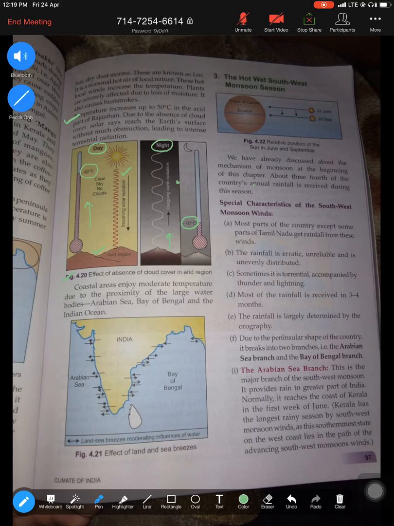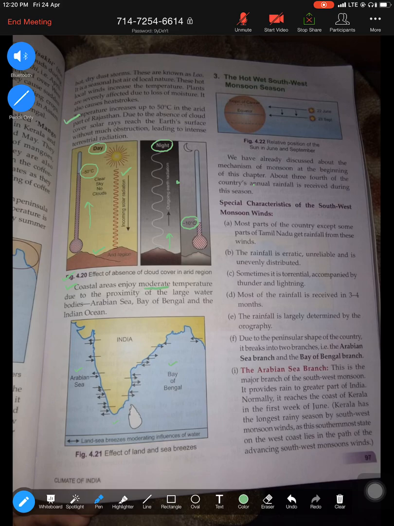So that is the difference between day and night in a desert area: temperature can really increase during the daytime because of absence of cloud cover and the land trapping the heat very quickly, and at night the land releases heat quickly. That's why temperature can drop up to -10 in the arid region. Whereas the coastal areas, because they are very close to the water bodies, the Arabian Sea, Indian Ocean and the Bay of Bengal, experience a moderate or maritime climate. So that is about your second season, the summer season.